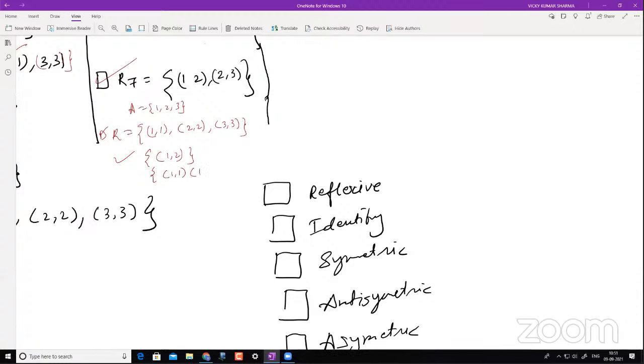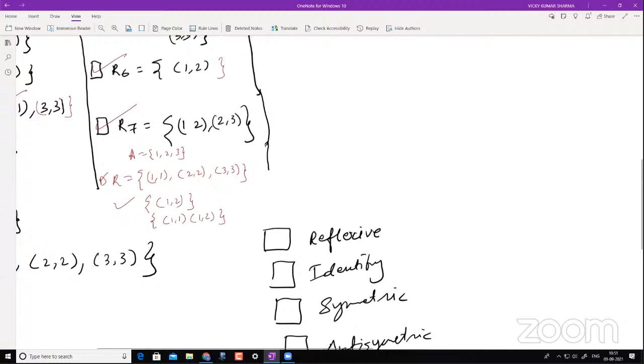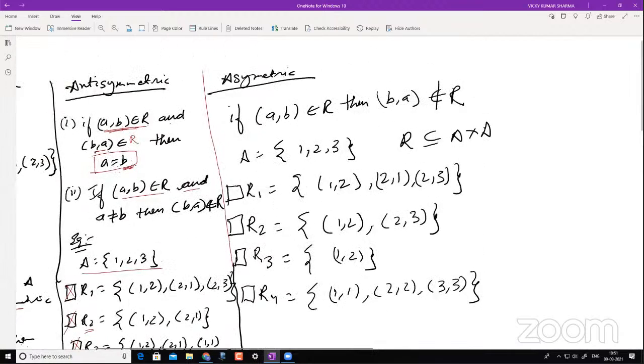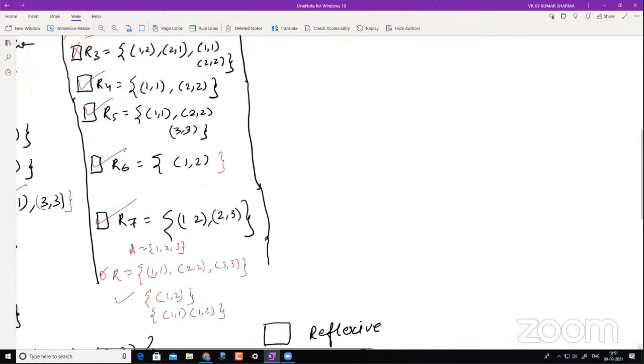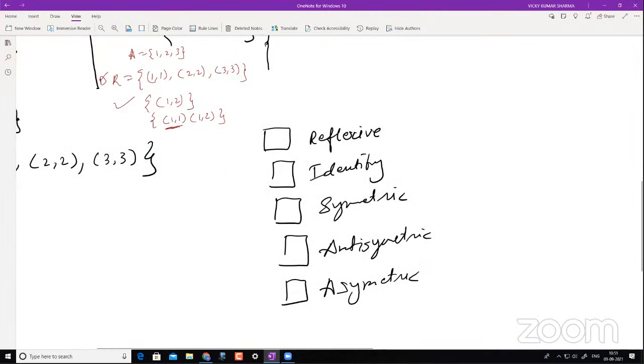Now I have (1, 1) and (1, 2). Is this an antisymmetric relation? The answer is yes. Why? Because (1, 1) is antisymmetric because of the first definition, and (1, 2) is antisymmetric because of the second definition. Clear? Okay. Now I have (2, 3) and then (3, 2).